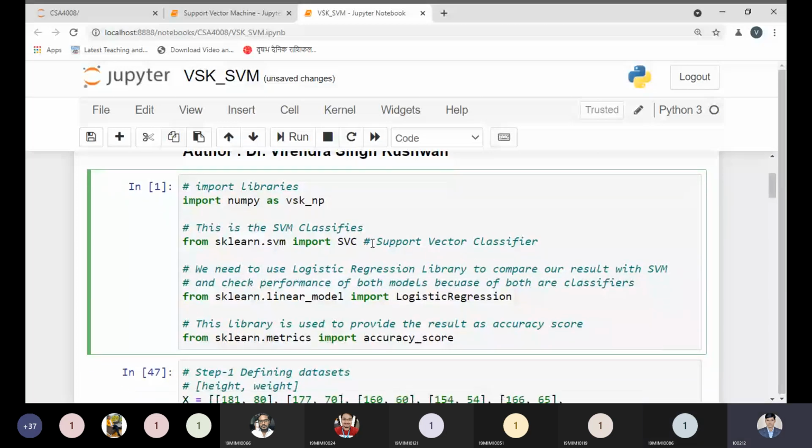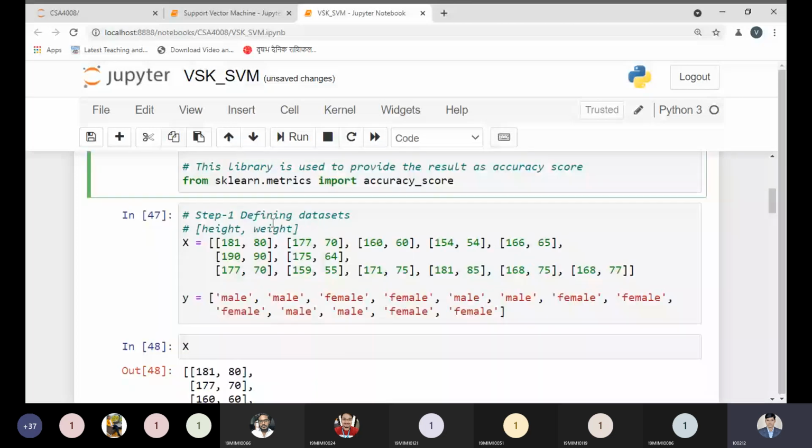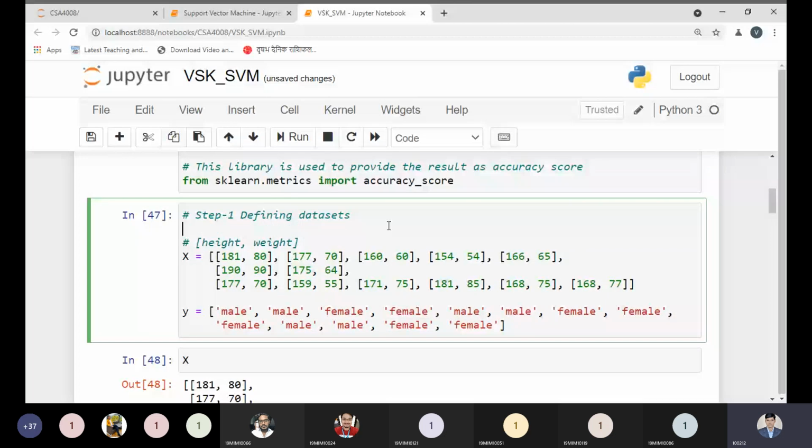Yes, sir. Okay. Now here we are defining the data set. Step one says we need to define the data set. I'm writing here: we have to use two features.